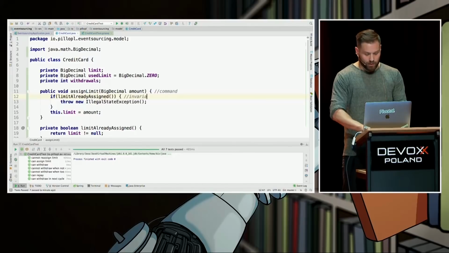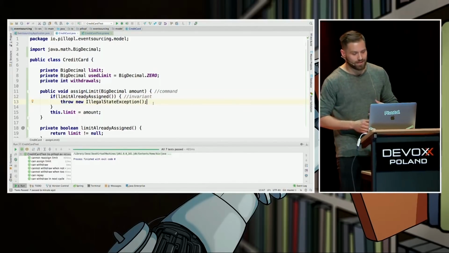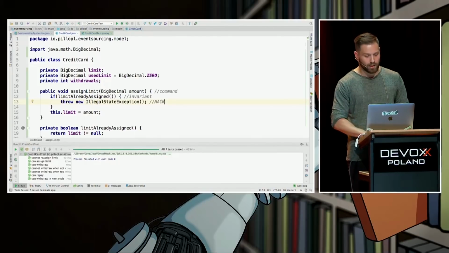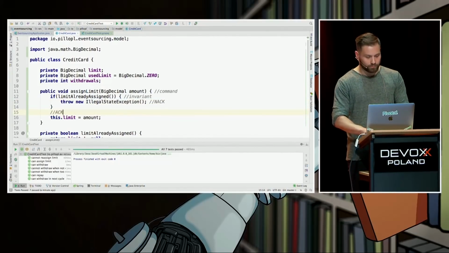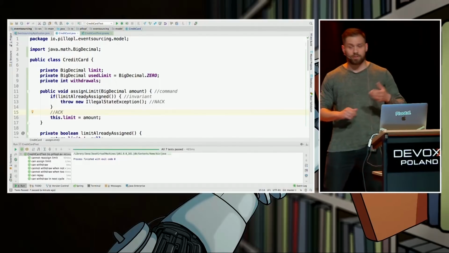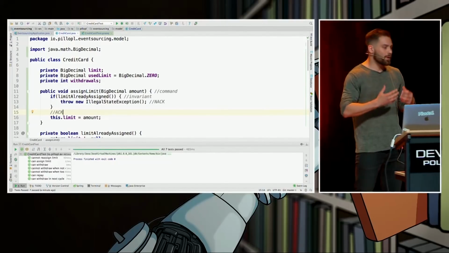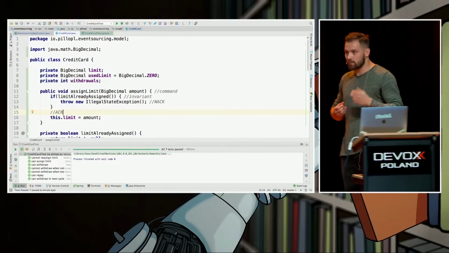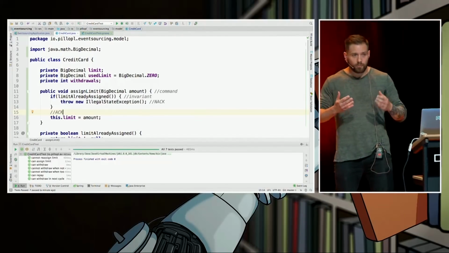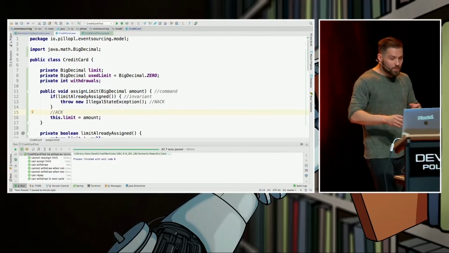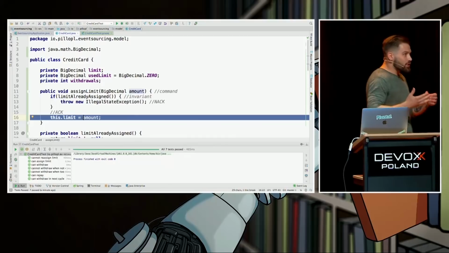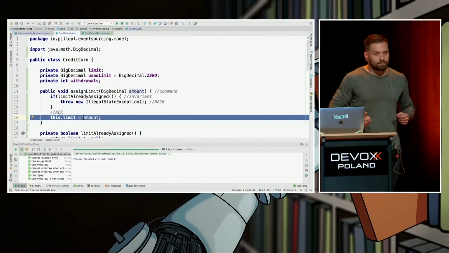Some of them are backed by invariants. If the invariant says, OK, I cannot accept this command, we are sending a NACK to our client. But from this moment on, we cannot deny acknowledging this command. This command effectively becomes an event in here. This is the place where we change the command to an event, which means that all of the code after the invariant is a state change which represents a domain event.